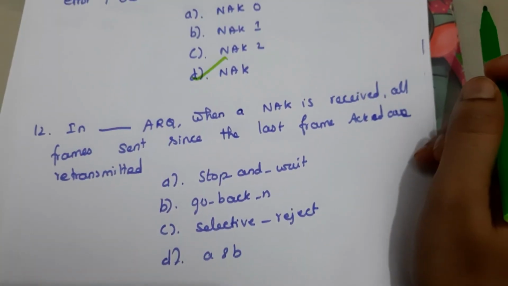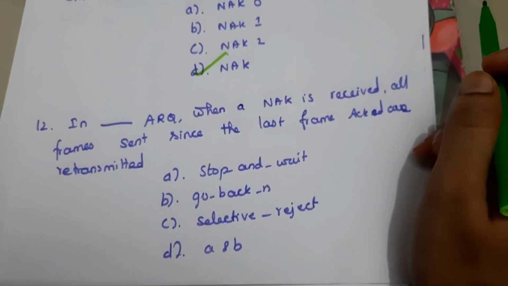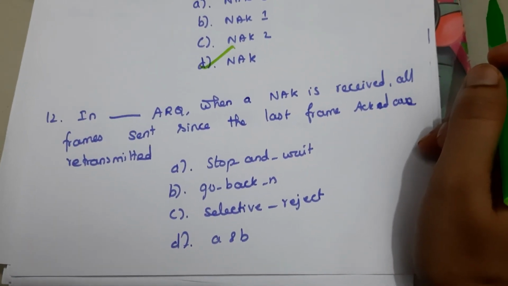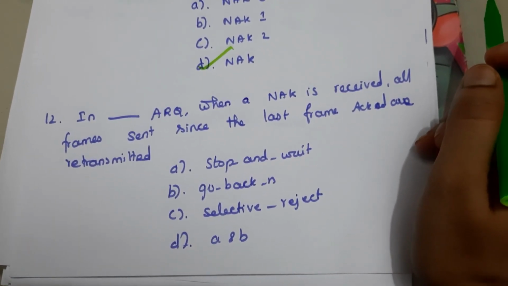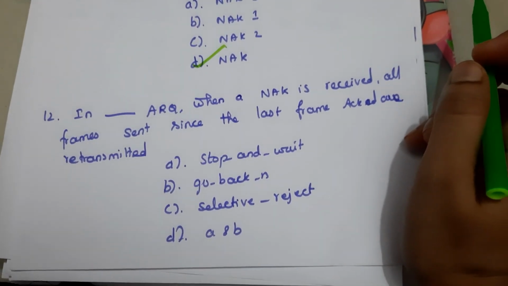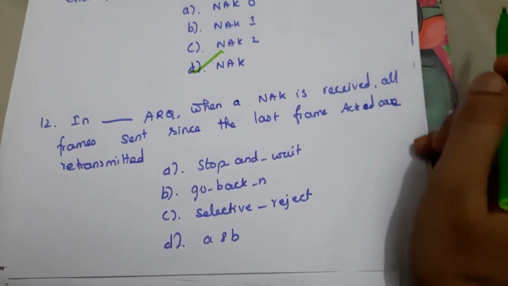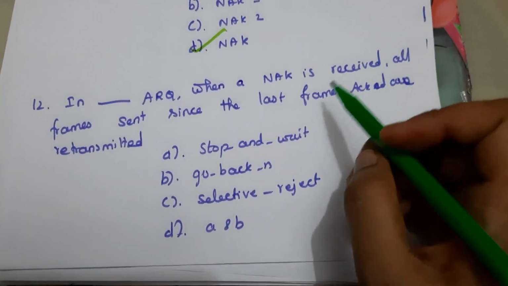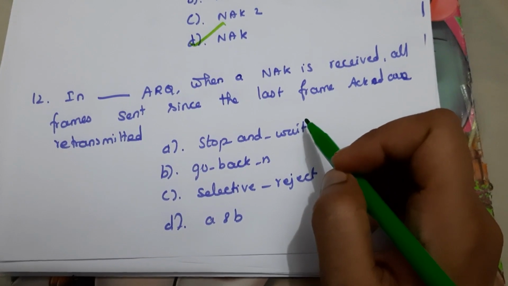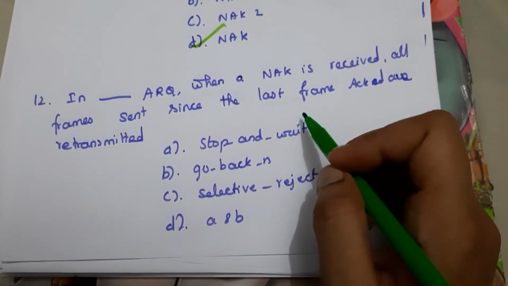Next, in dash ARQ, when a negative acknowledgement is received, all frames sent since the lost frame are retransmitted. And here all the frames are retransmitted, which means that is go back N method. In stop and wait method, we check every data.